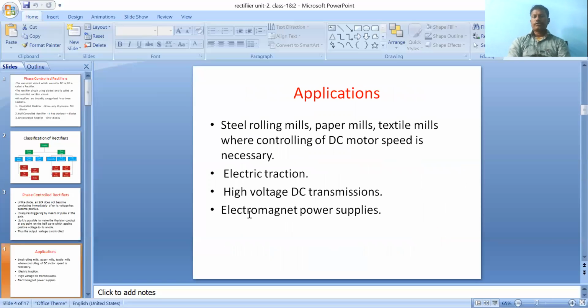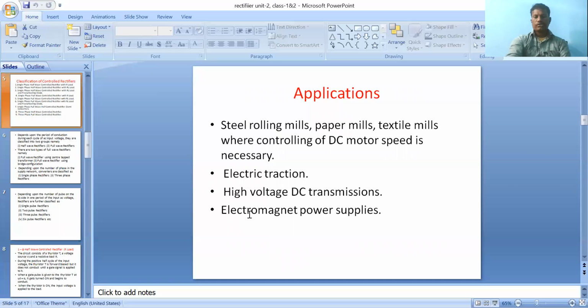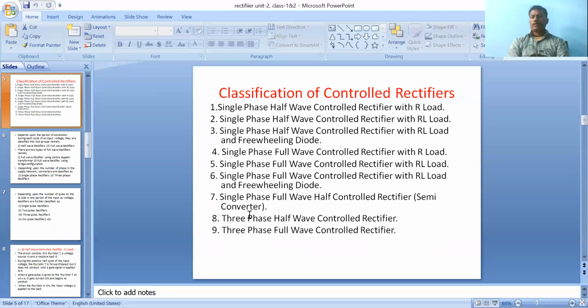Next, applications of rectifiers. They can be used for traction, HVDC, electromagnetic power supplies, paper mills, textile mills, and speed control of DC motors. Everything we are using as rectifiers. Depending upon the definition of rectifiers, which converts fixed AC to variable DC, the applications are different. The applications are rolling mills, paper mills, textile mills, speed control of DC motors, traction, HVDC, and finally electromagnetic power supplies. So these are the applications of rectifiers.